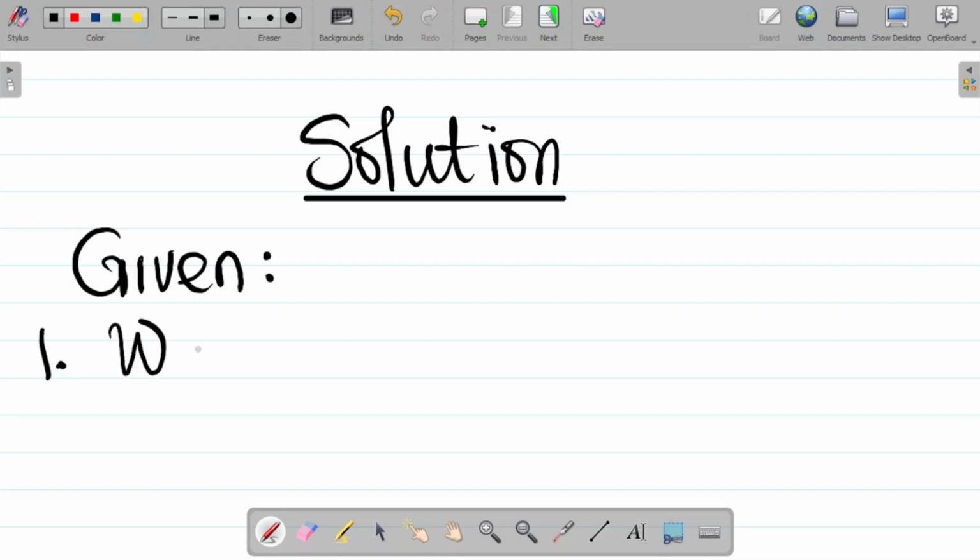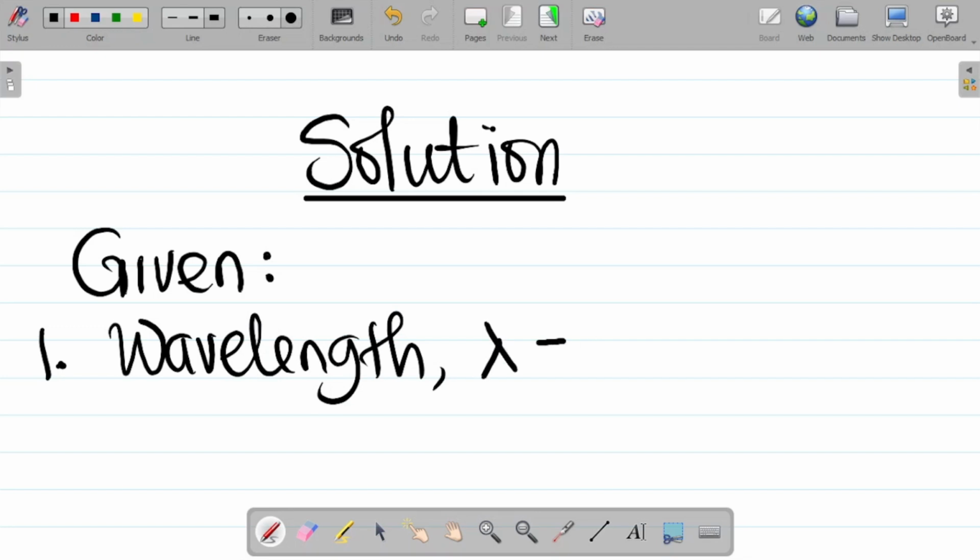All right, so wavelength, that's lambda, is simply the distance between two successive crests or troughs. We discussed this in our previous class on waves. If you missed our previous class on waves, I'll leave a link to the class, so check the video description. You'll see a link to get the video on waves.